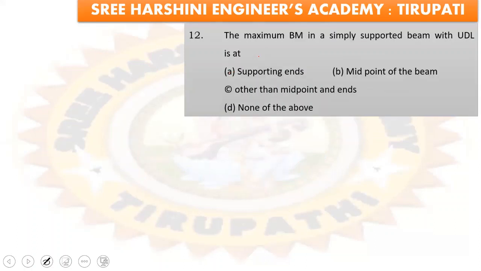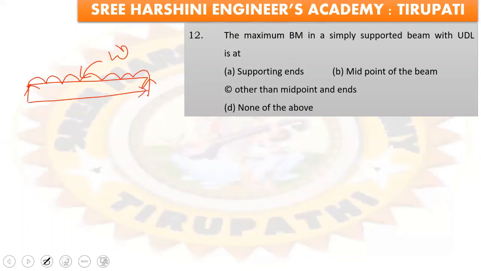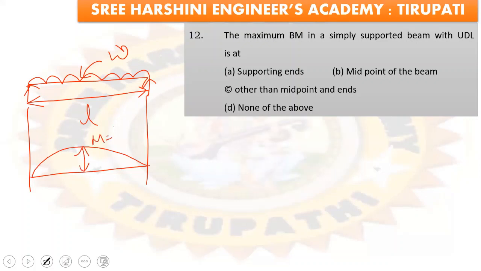Next, the maximum bending moment in a simply supported beam with UDL is at. See the simply supported beam with UDL. The load is acting here W. Total length of the beam is L. So the bending moment diagram is looking like this. Okay, the maximum bending moment of this particular type of beam is WL square by 8. It occurs at the center of the beam.